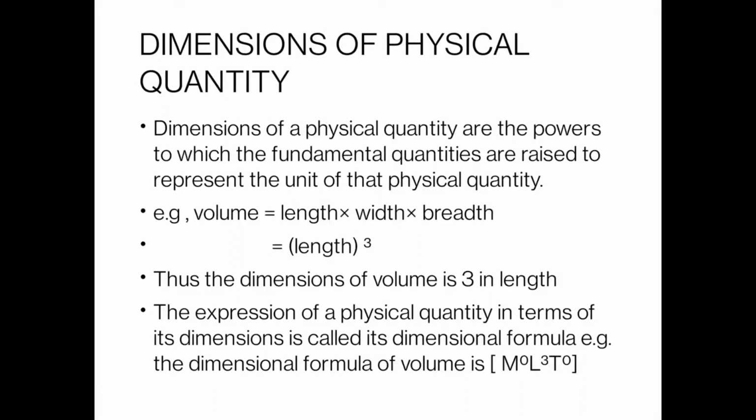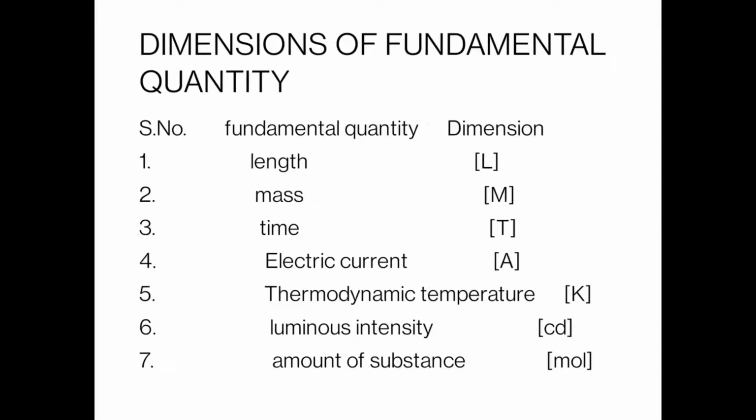Now, if we want to write the dimensional formula for volume, then that is M0, meaning mass is 0 in volume, L3 for length, and T0, time is 0. So the overall dimensional formula for volume is M to the power 0, L to the power 3, and T to the power 0. Is it clear to everybody? I think it should be clear to you.